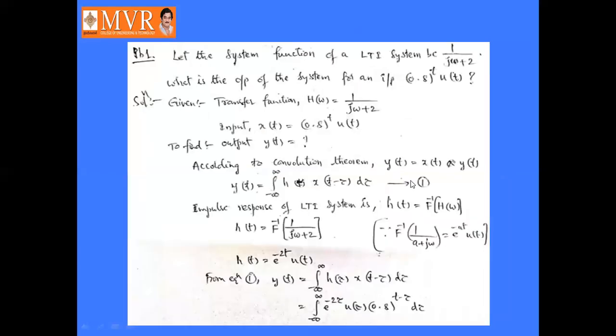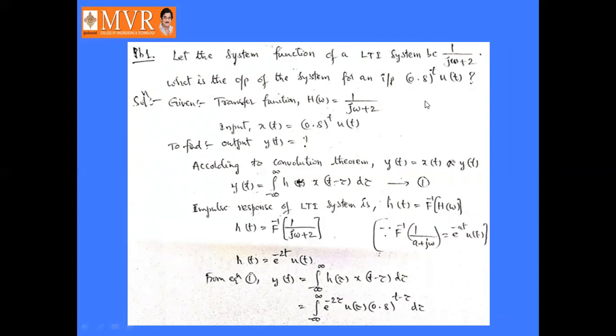Next, let us do some problems. Let the system function of a linear time invariant system be 1 by j omega plus 2. What is the output of the system for an input? This is the input signal, 0.8 to the power t into u of t.